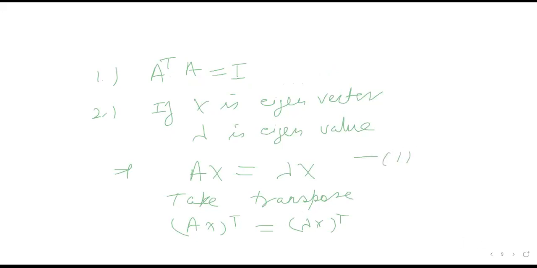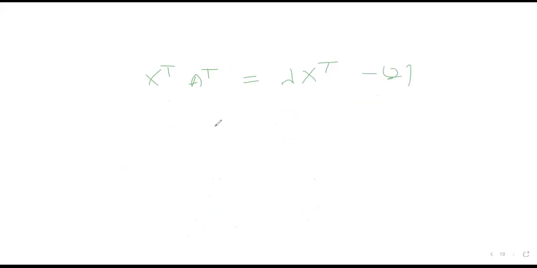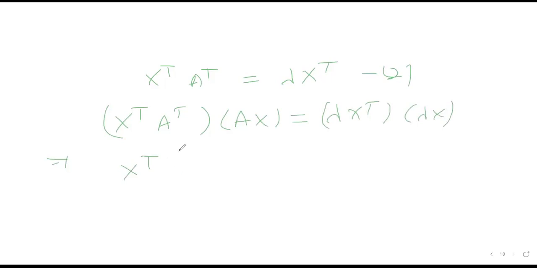Multiply both of them. So this will be X transpose into A transpose multiplied by AX is equal to lambda X transpose multiplied by lambda X, right? Now this will be X transpose into A transpose into A into X.